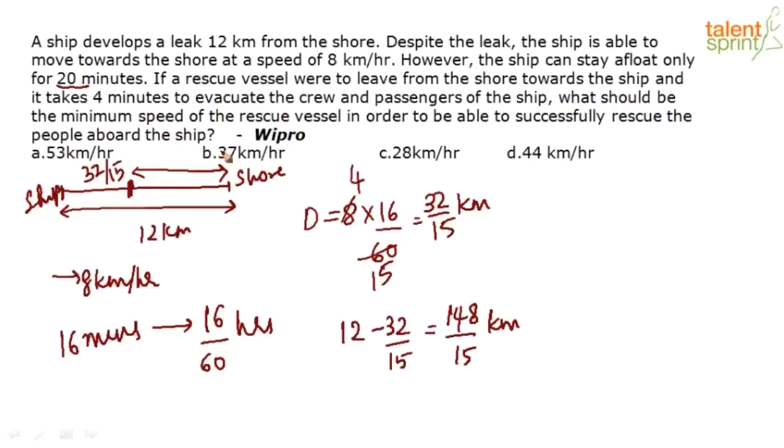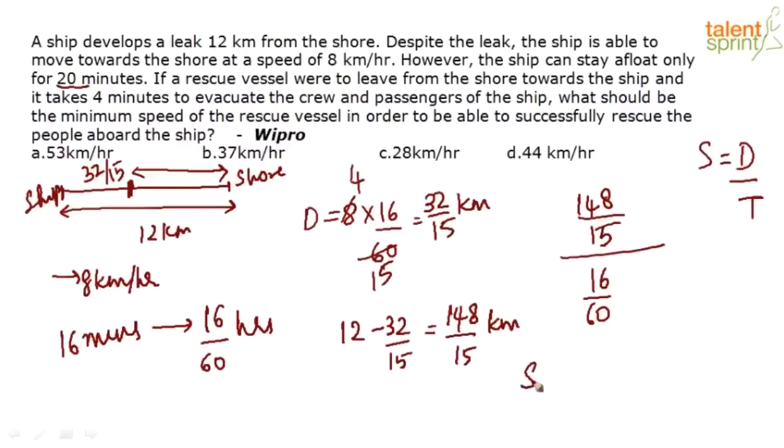If the rescue vessel is travelling 148 by 15 kilometers in 16 minutes, what is the speed of the rescue vessel? We know speed is equal to the distance travelled divided by the time taken. So the rescue vessel is travelling 148 by 15 kilometers in 16 by 60 hours.